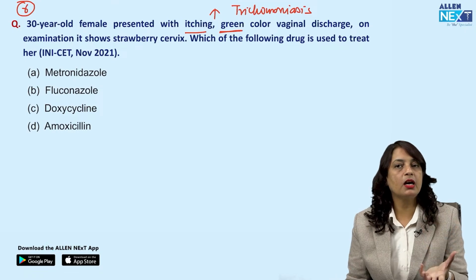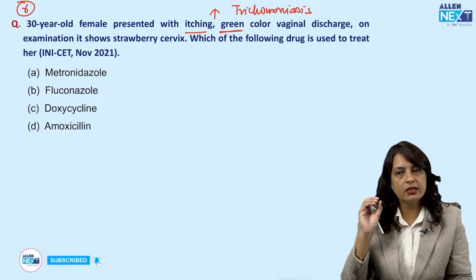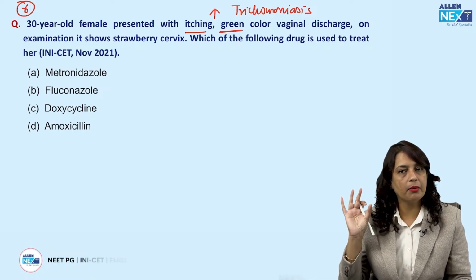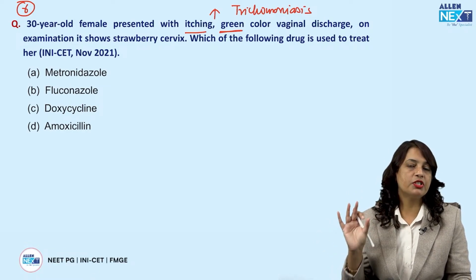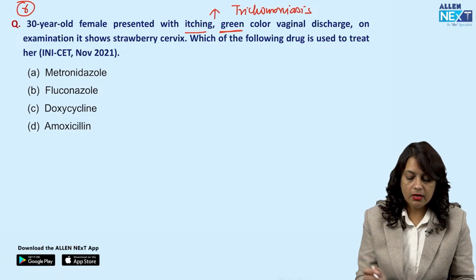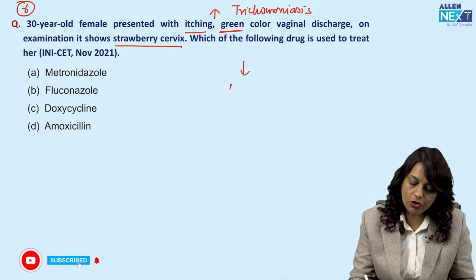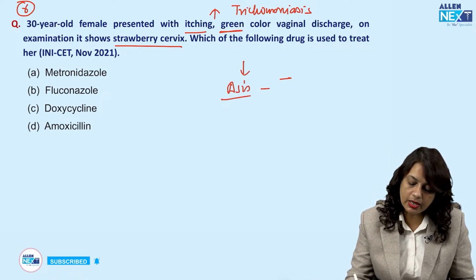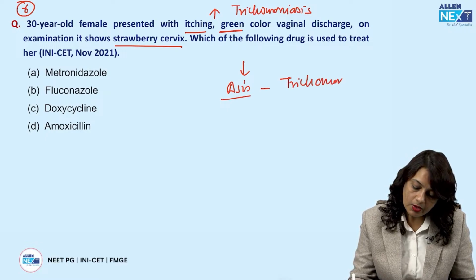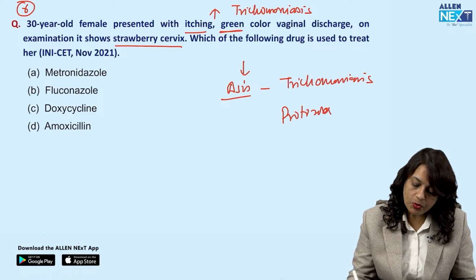Number 2, what is the color of the discharge? It is a green color vaginal discharge, which is creamy, thin, profuse, seen in trichomoniasis, which is caused by protozoa. Then, strawberry cervix or strawberry vagina, it is clear cut. Your diagnosis from the history is trichomoniasis, which is caused by a protozoa.